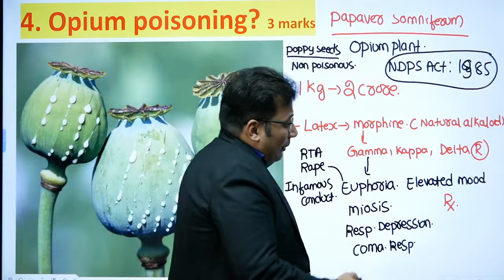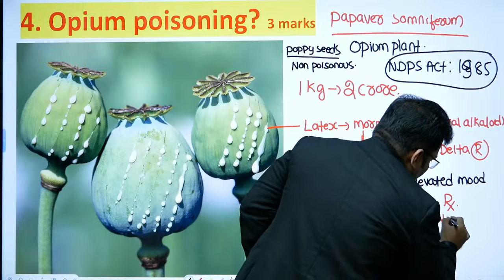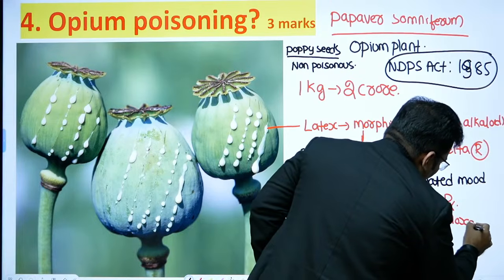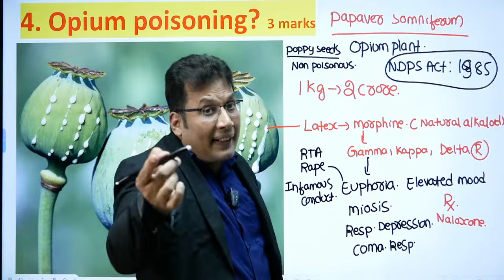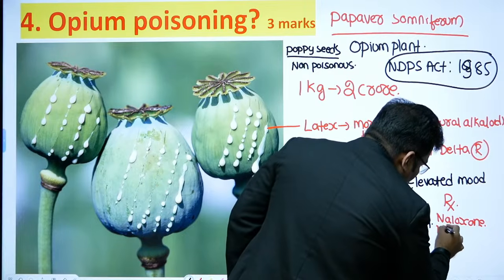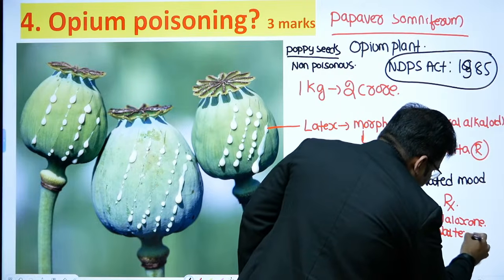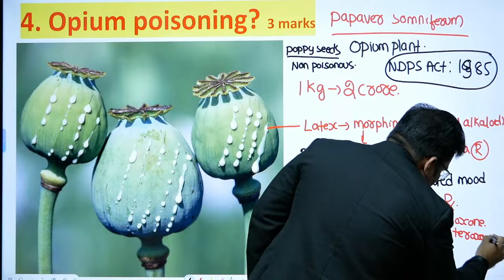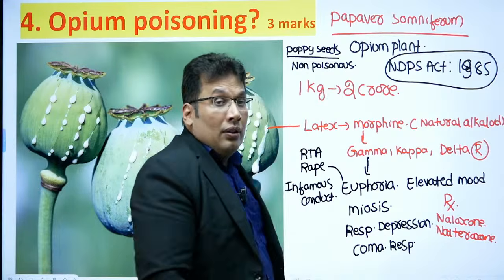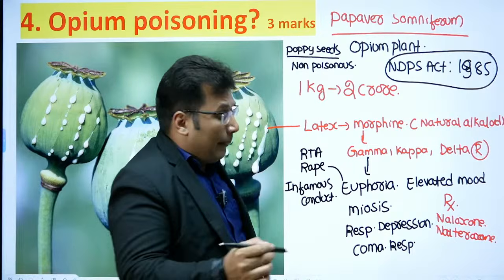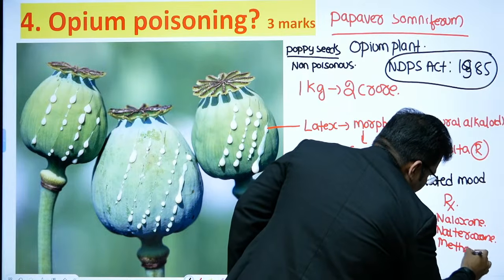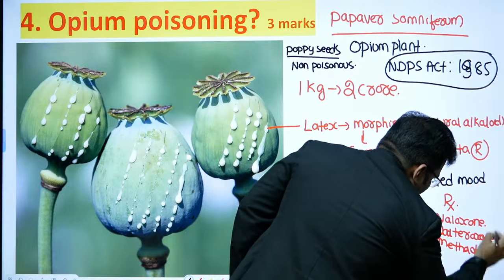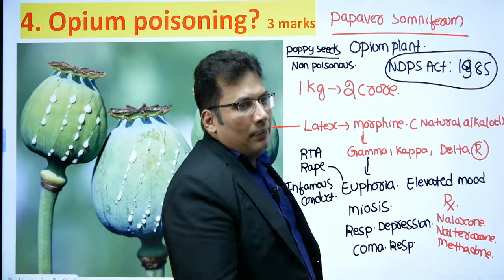So basically treatment is naloxone, which is the antagonist. Long acting naltrexone. In case of addiction, methadone. Okay, this is about treatment.